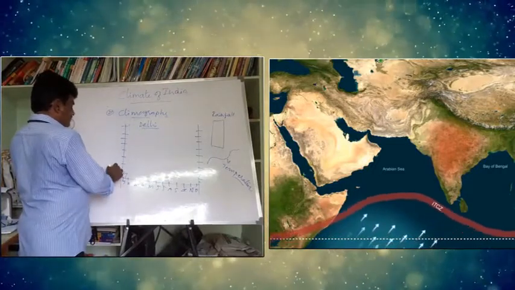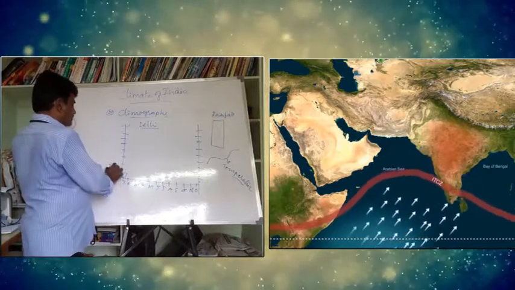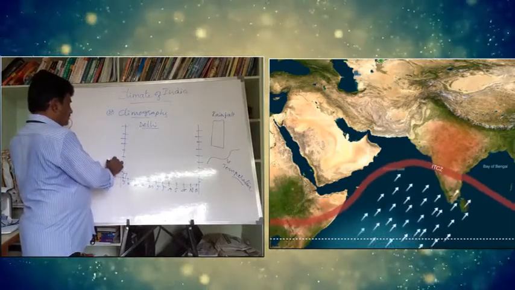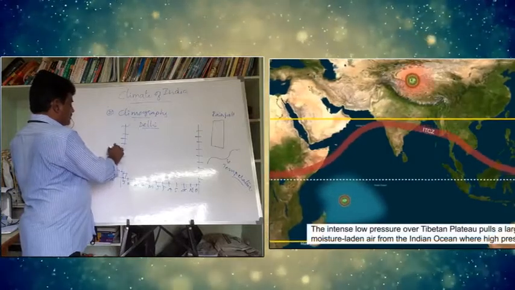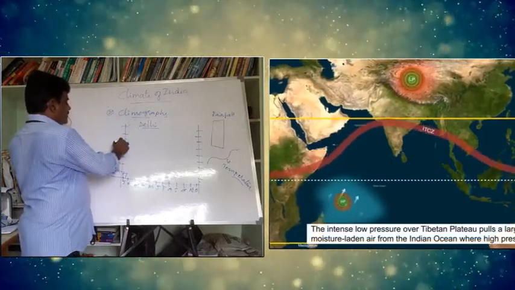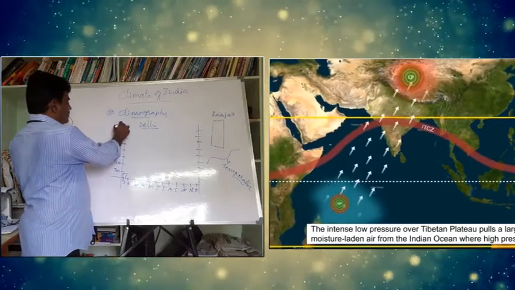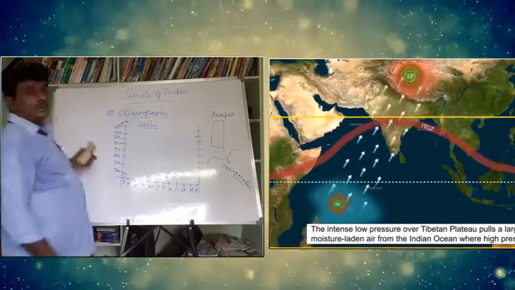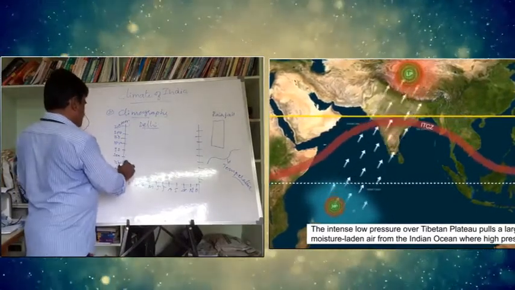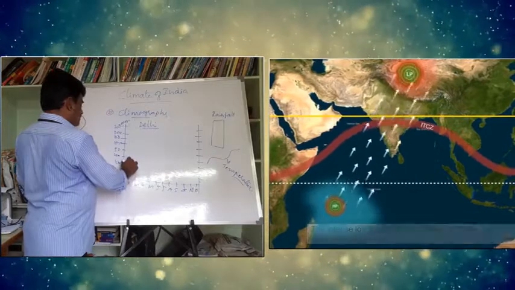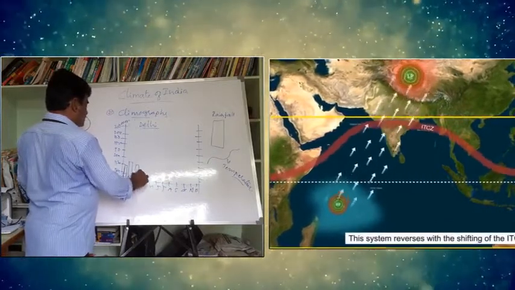First, on the rainfall axis: 5 millimeters, 15 millimeters, 20 millimeters, 50 millimeters, 100 millimeters, 150 millimeters, 200 millimeters, 250 millimeters. Then the rainfall will be drawn for January, February, March, April.